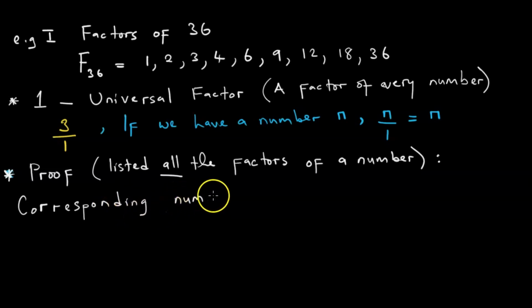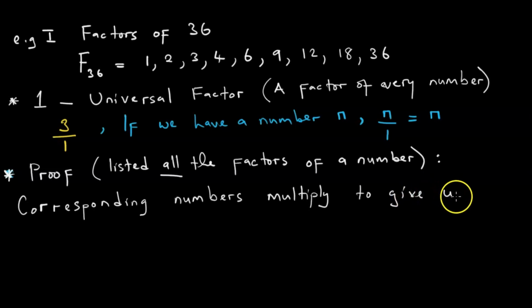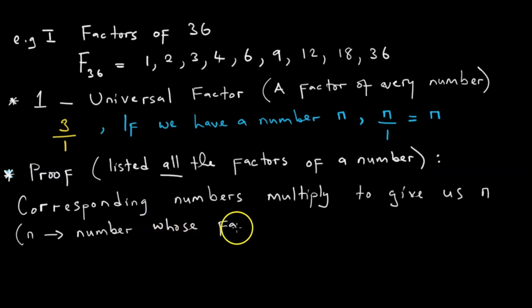and the rule which is going to serve as our proof inoti iyo corresponding numbers multiply to give us n, and we are defining n as the number whose factors we are listing.